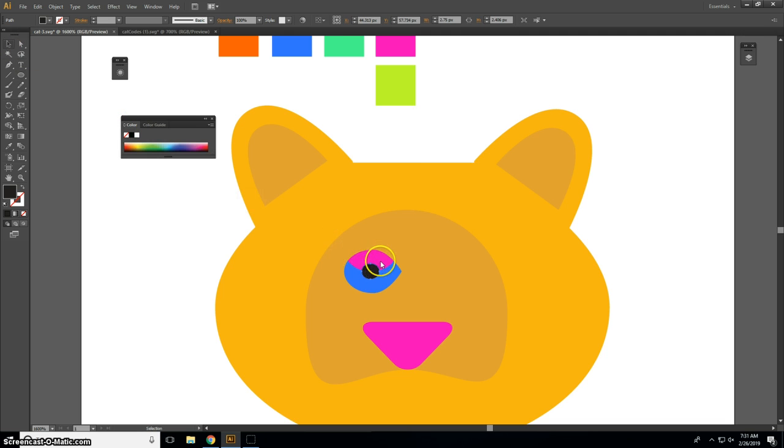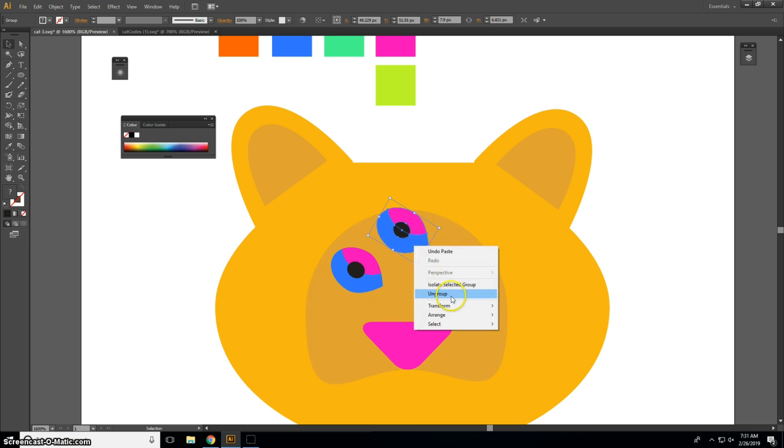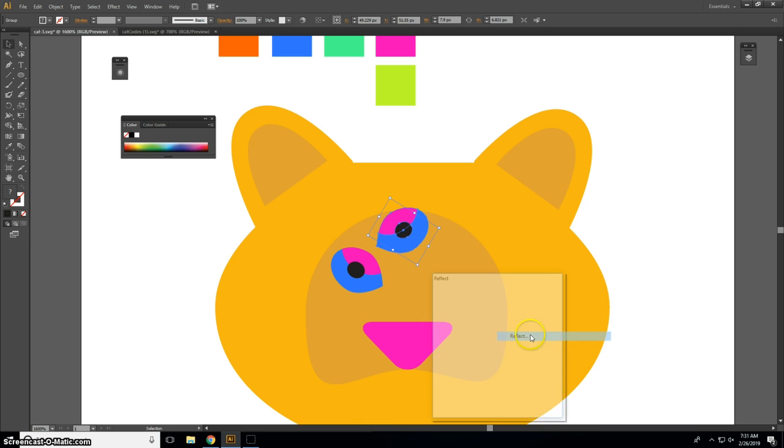Now then, let's just Shift select those three shapes. I'm going to group those. I'm going to rotate. I'm going to move that a little bit. Copy and paste, Control C, Control V. Right click, transform, reflect. Okay. Move it into place.